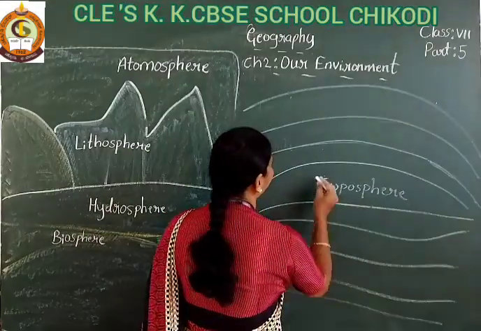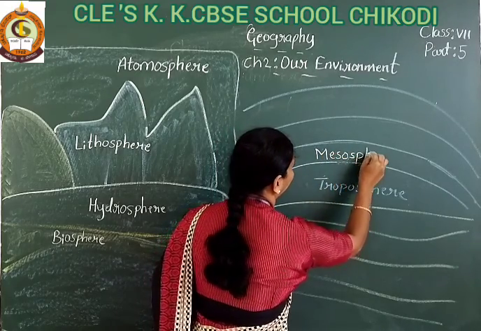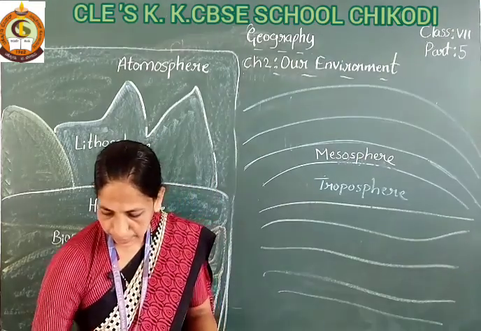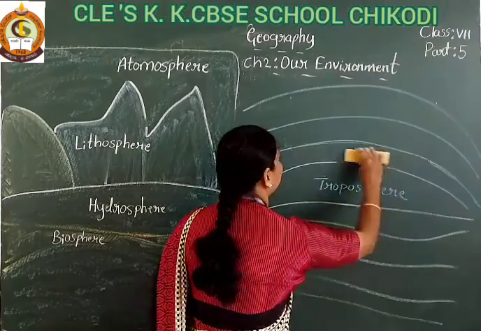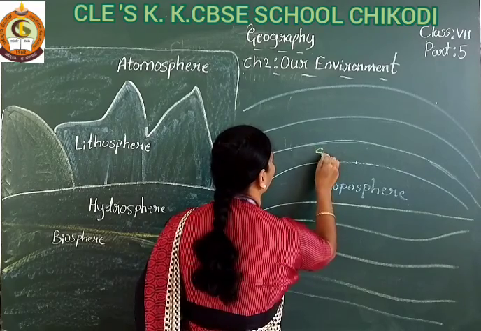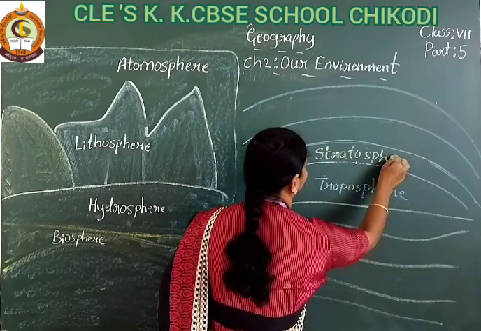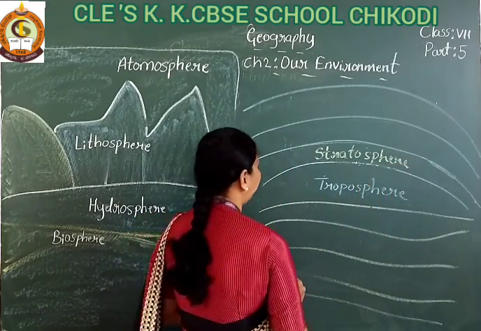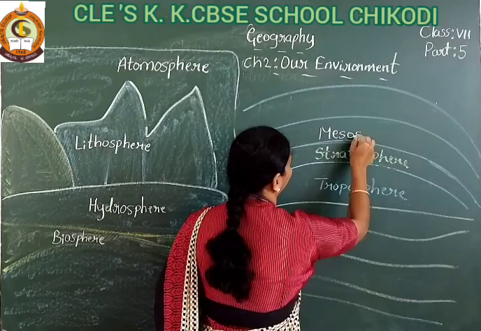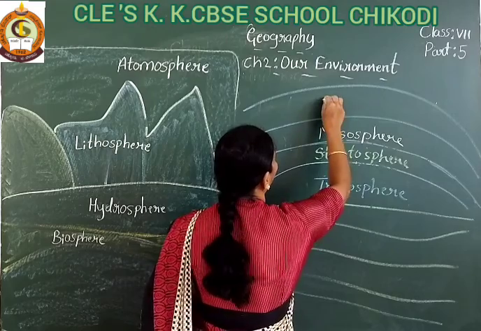So it is the troposphere, then the stratosphere, which is the second layer. Okay, and afterwards comes the mesosphere, and afterwards the thermosphere.